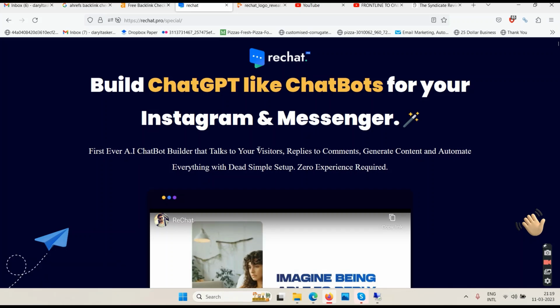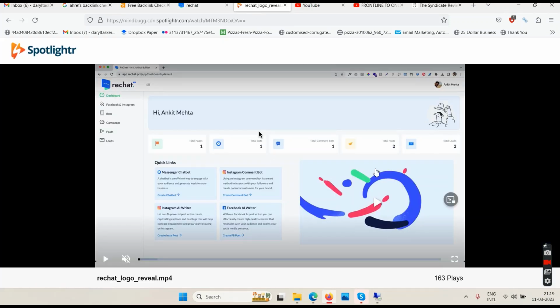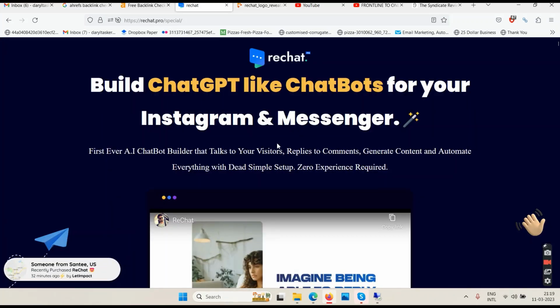Chatbot builder that talks to your visitors, replies to comments, generates content, and automates everything with dead simple setup, zero experience required. Well, that is what actually this software does. So it creates the chatbots for your Facebook Messenger and for your Instagram Messenger, as you can see here. And it generates automatic replies to people's messages and their comments. And in case you have some traffic or fan following on Instagram and Facebook, and you don't have time to reply to the messages of your maybe followers or your customers or whatever, then maybe you can go and use